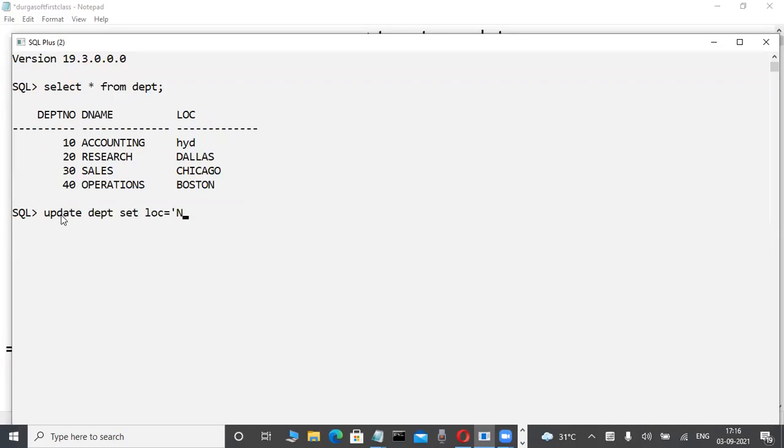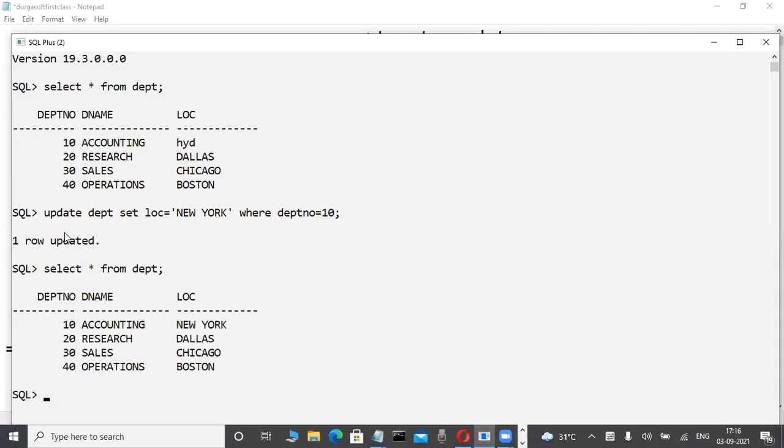Suppose I want to set New York as the location, the original data. This is the way, in future you will also be writing code. Whenever I type that, the data is automatically modified. Check it out.